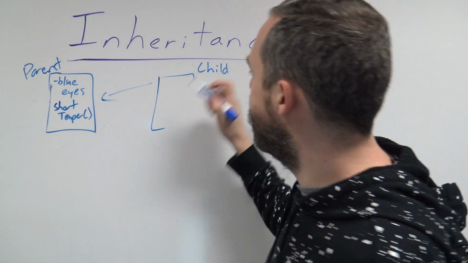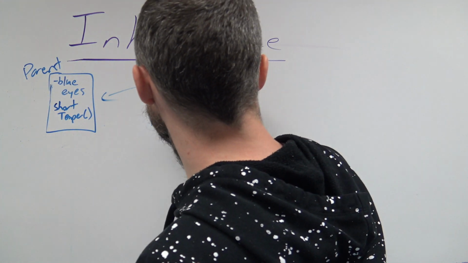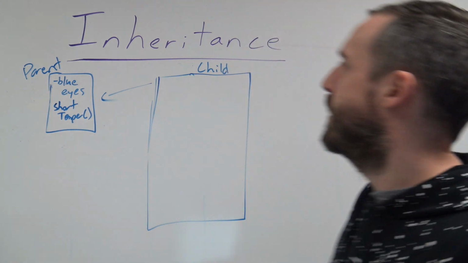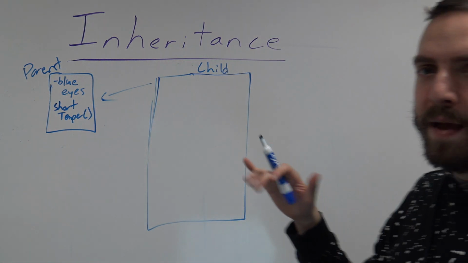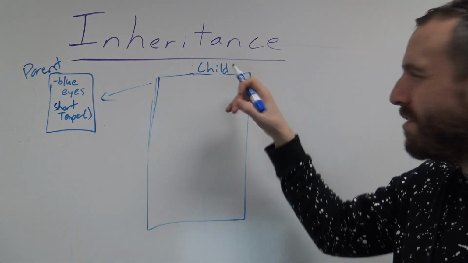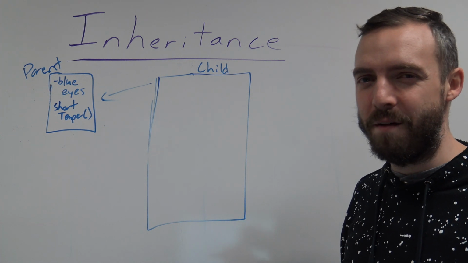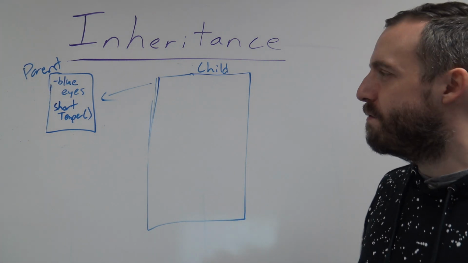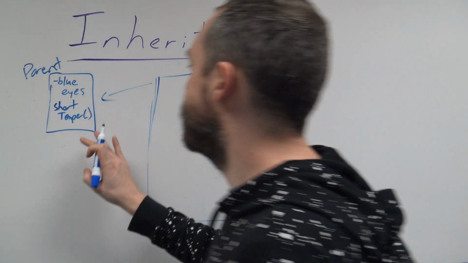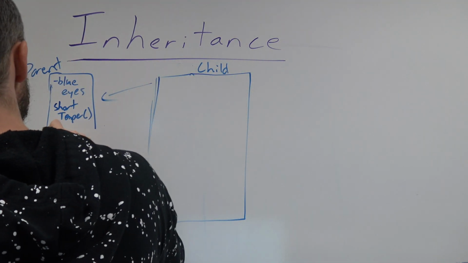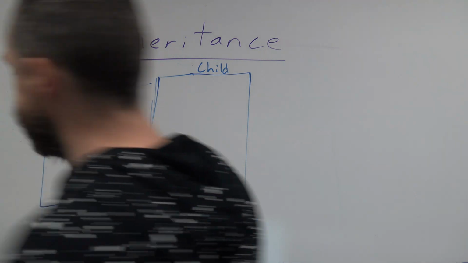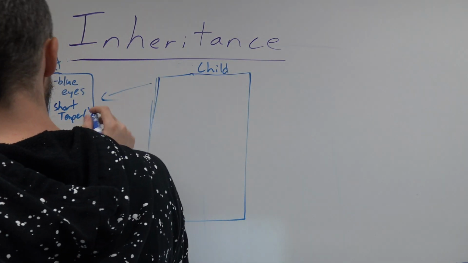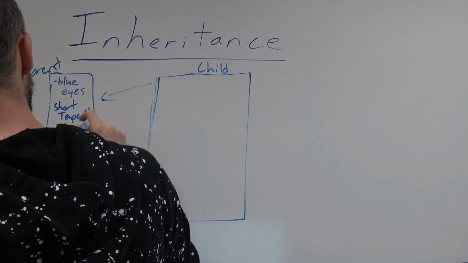I'm going to make this box a bit bigger. I'm just realizing how small it must look on your screen. So I'm going to blow this child box up to show you a couple more things. A child may inherit from a parent, but they're still their own individual entity as well. So a child can implement some of their own behaviors. For example, my parent, let's expand this one down as well, might have a behavior of, and this is true for my dad, go biking.